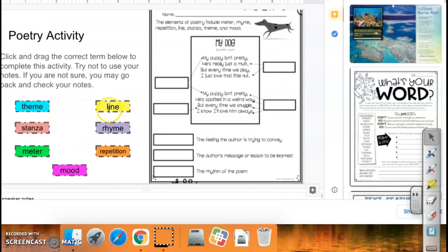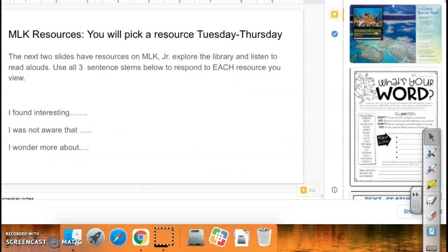So you will place each one of these poetry terms where they belong. Notice that this one is pointing to all of this. So what would all of these be called? Okay. That is the poetry activity from the checklist.